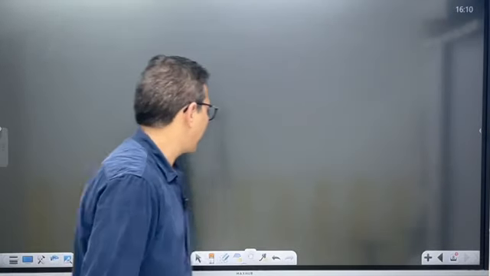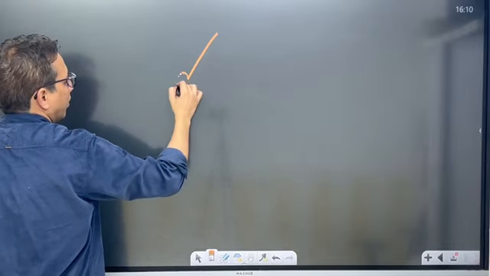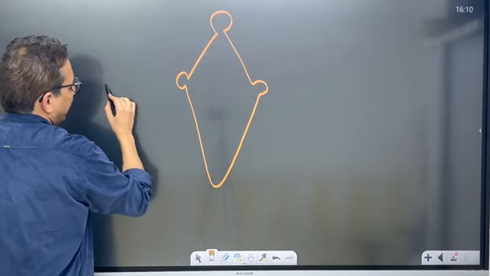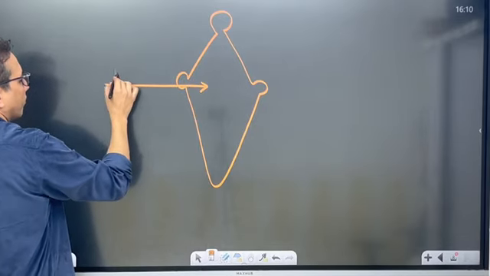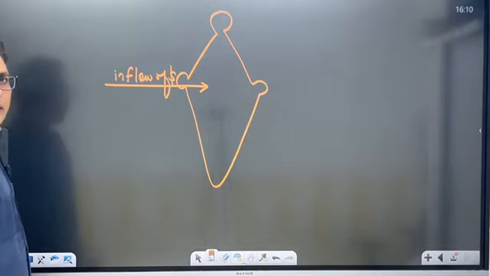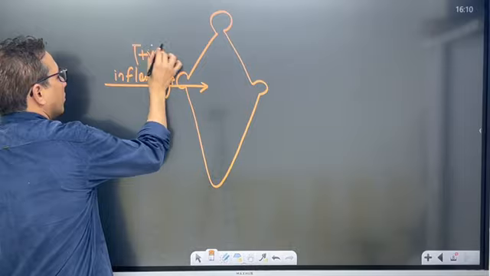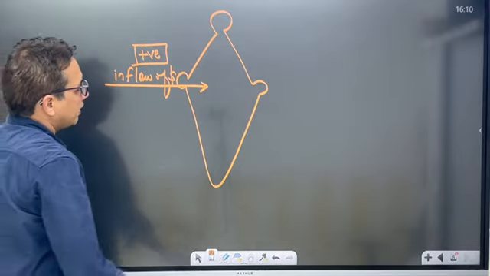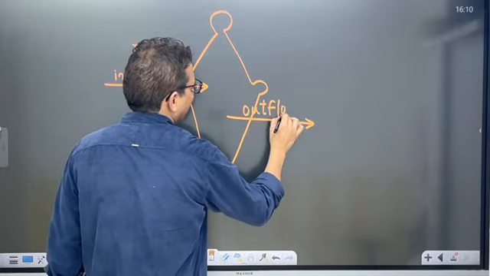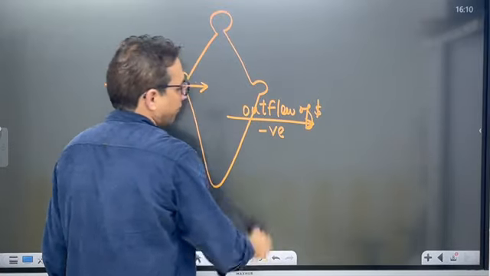Similarly, whenever there is inflow of dollars, inflow of dollars would always be considered as positive. And whenever there is outflow of dollars, it is always considered as negative.